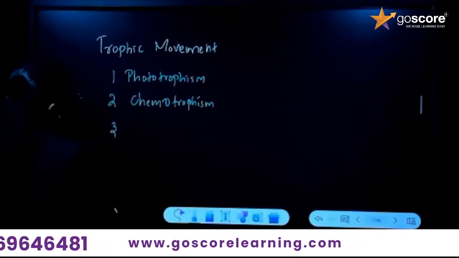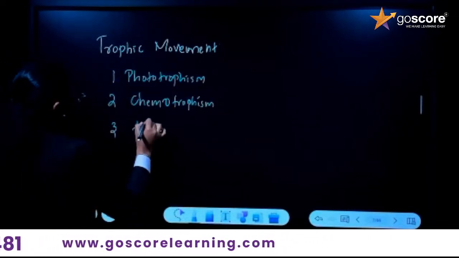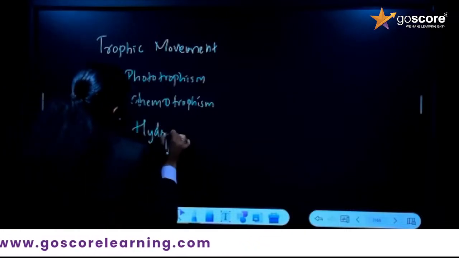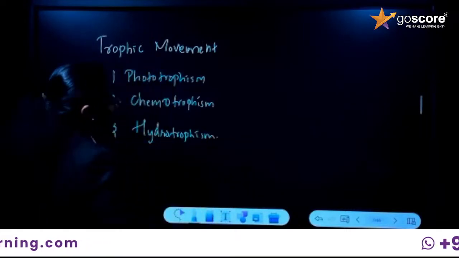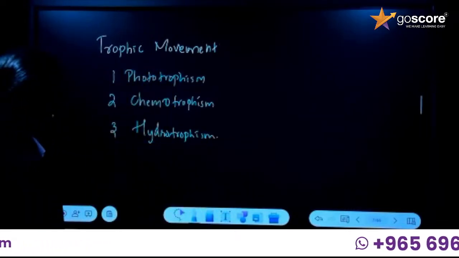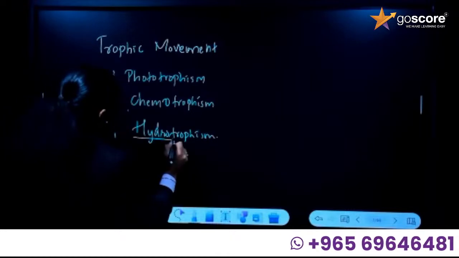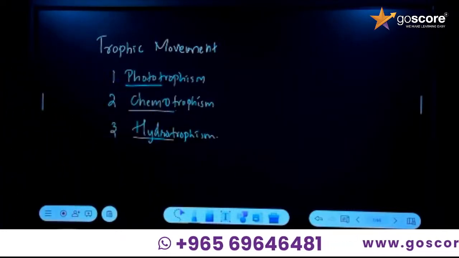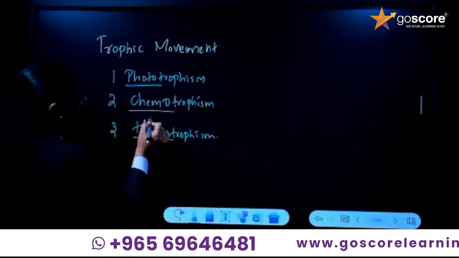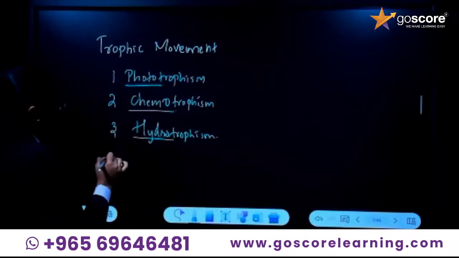What is the third one? The third one we could say is hydrotropism, which is the movement of plants towards water. The stimulus is water here. The stimulus is written in the first word. Photo means light is the stimulus, chemo means chemical is the stimulus, and hydro means water is the stimulus.